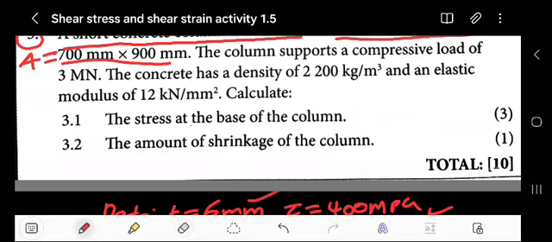The concrete has a density of this. That is the concrete density. You know, density is mass over volume. So, guys, plus me, I'm Mr. Fluid Mechanics.